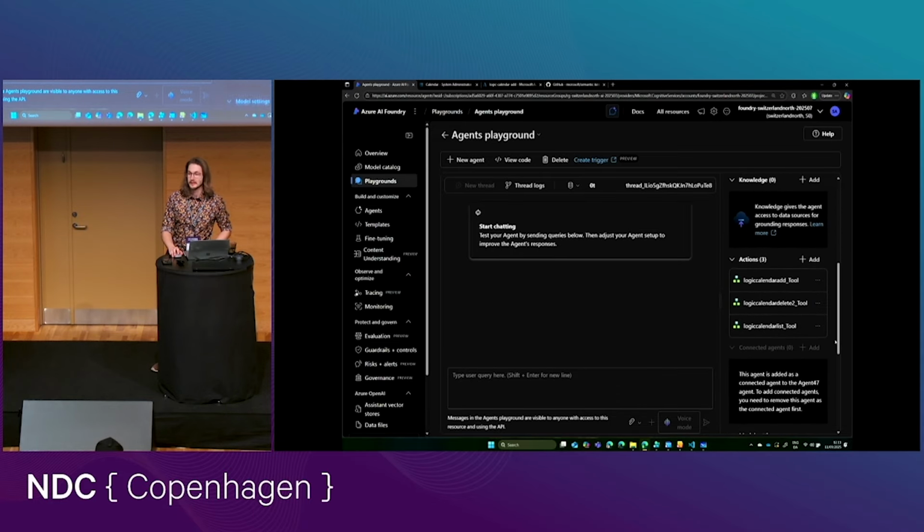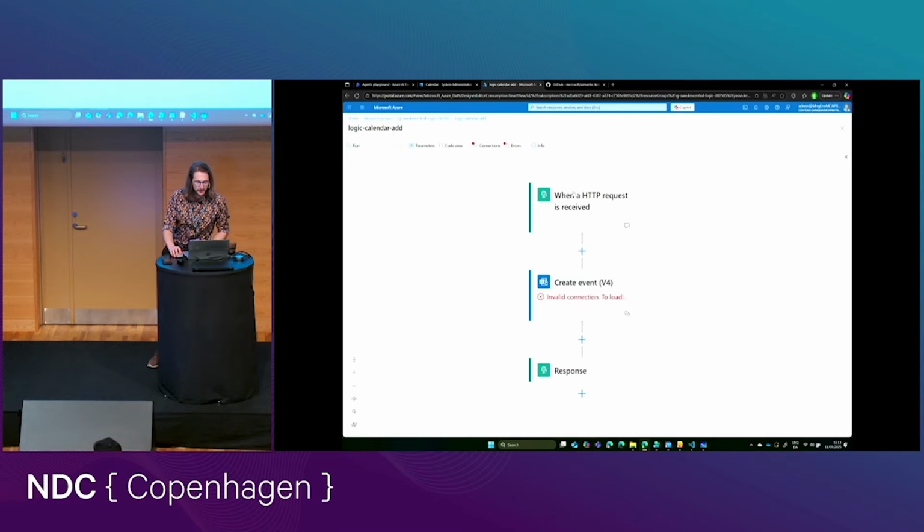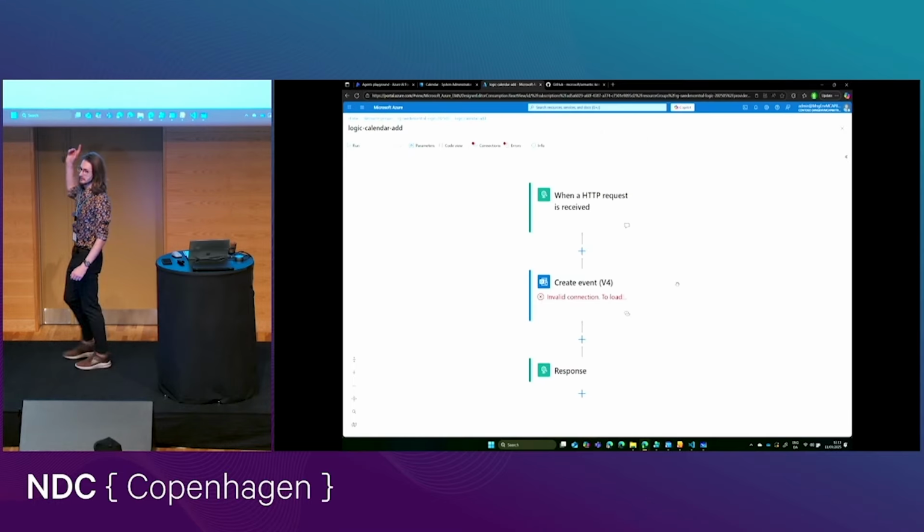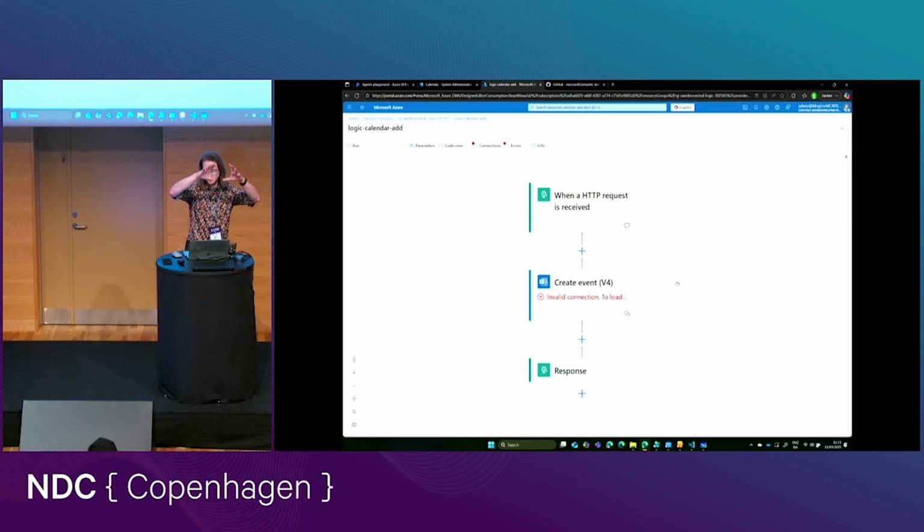Like, for example, interacting with the Microsoft Graph is something that I have never really figured out. So I'm actually quite happy for those kinds of things to use Azure Logic Apps, where I can just say, okay, have this little flow running, and when you get an HTTP request, create a calendar event with a specified connection, and then provide a response.